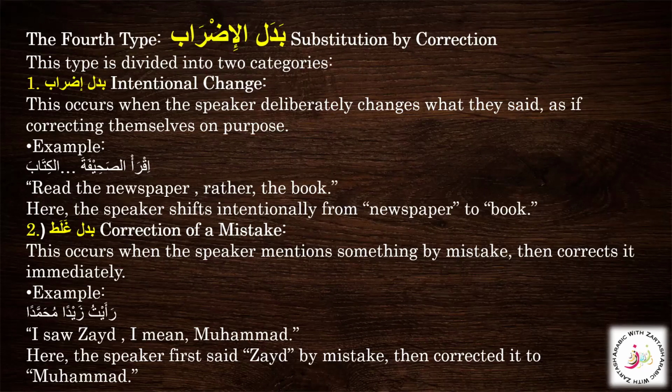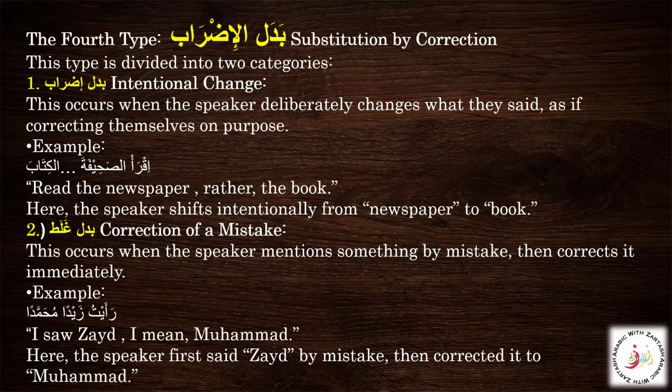Both badal idrab and badal ghalat still follow the same irab as the original word. You can see here Zaidan and Muhammadan, sahifatan and al kitab. Both are mansoob, so they just match the properties. Again, this type is unique because it replaces the original word instead of clarifying or expanding on it, like we did before in badal ishtimal, badal kul min kul, and badal baad min kul.